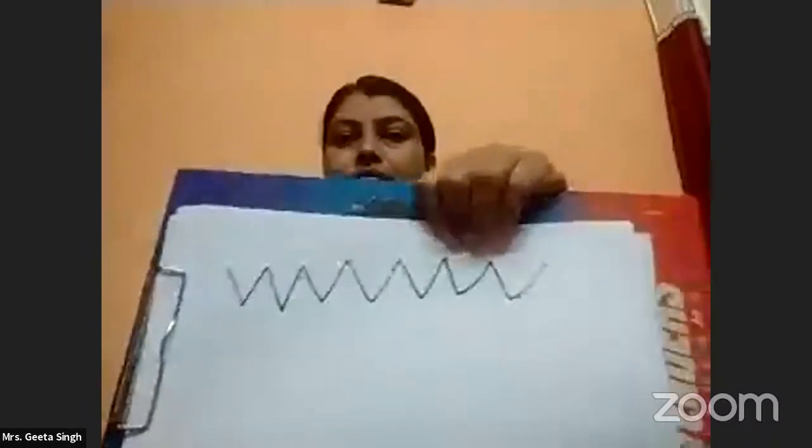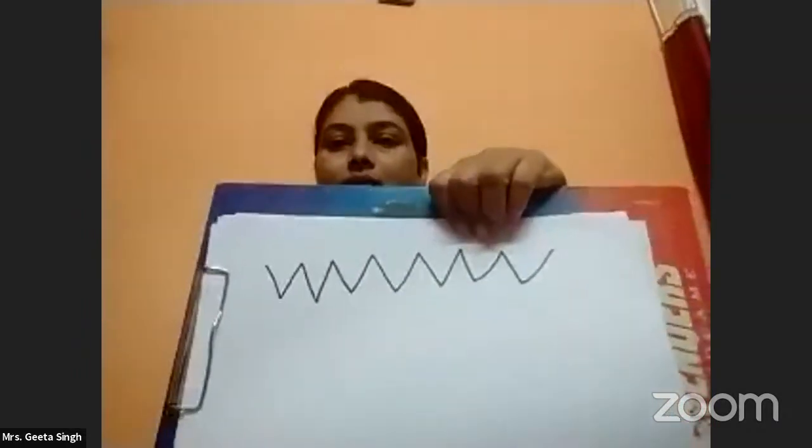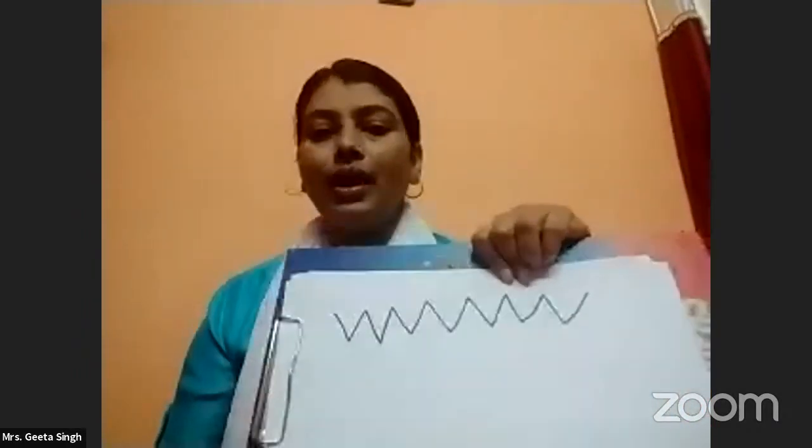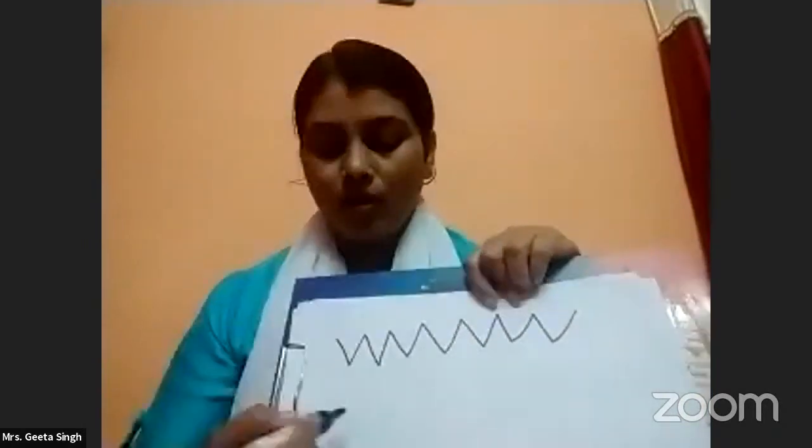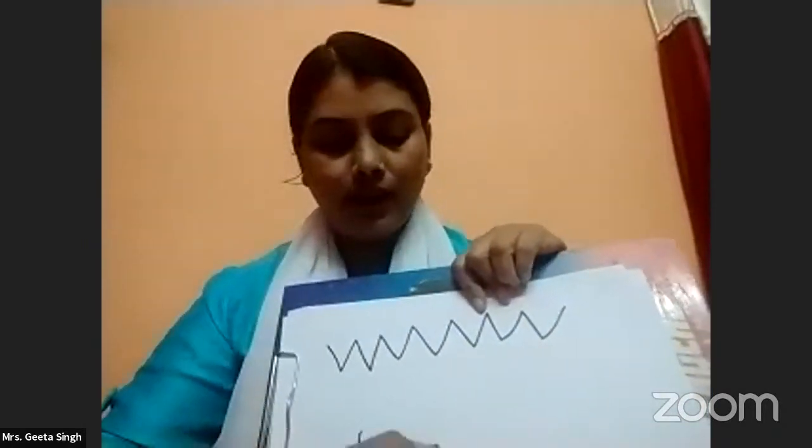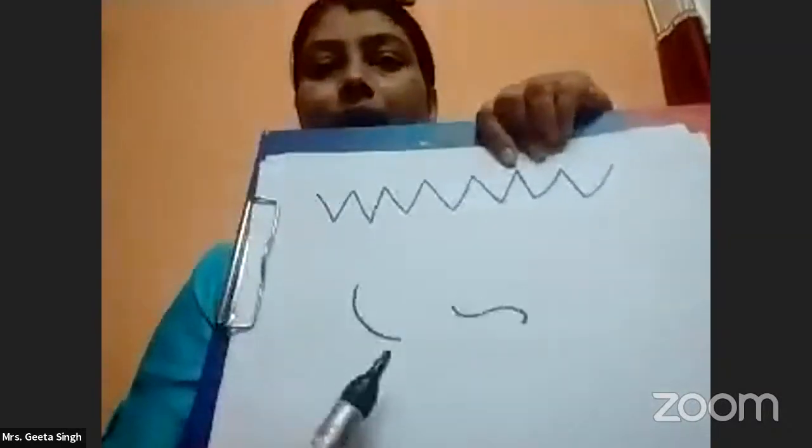How many types of line? First one is horizontal line. Second, vertical lines. Third, sorry, third one is diagonal. Fourth, curve lines, zigzag lines, wavy lines. Okay, start. Tell me, which line is this? Exact line. Very good, Rehan, very good, beta. This one is a zigzag line. And what is this? Curve line. Yes.